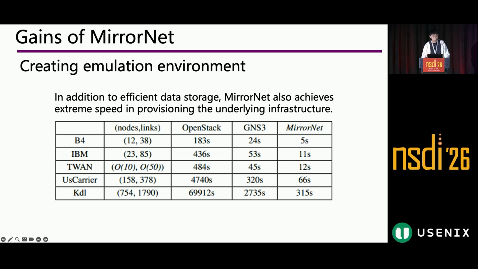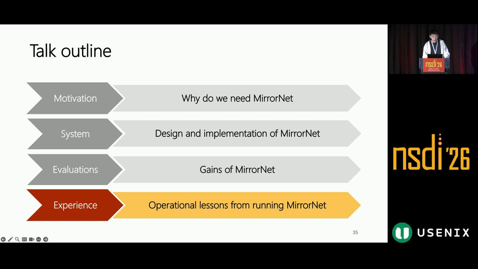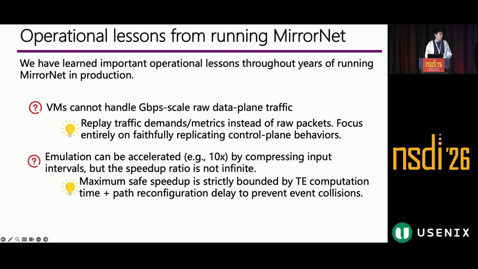And in general, in addition to efficient data storage, we also achieve extreme speed in provisioning the underlying infrastructure compared to state-of-the-art network emulators. You can see that this is hundreds of times faster than OpenStack and around 8 times faster than GNS3. Right. So some operational lessons very quickly. We have learned a lot.